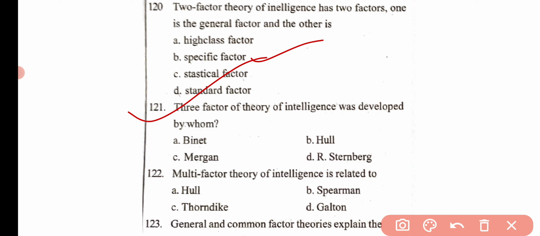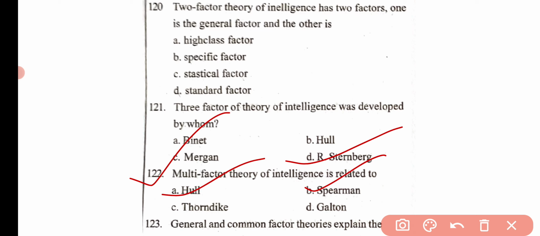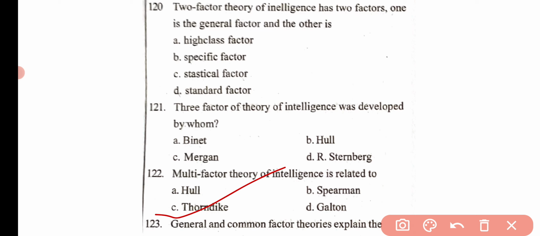Then the next question is, the three-factor theory of intelligence was developed by whom? Option A Binet, option B Hall, option C Morgan, and option D R. Sternberg. Here the correct answer is option D, that is R. Sternberg. Then the next question, multi-factor theory of intelligence is related to Hall, Spearman, Thorndike, and Galton. Here the correct answer is option C, that is Thorndike.